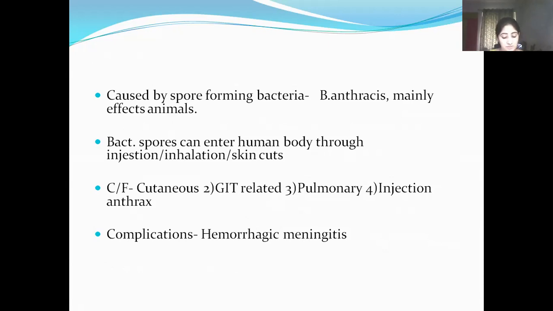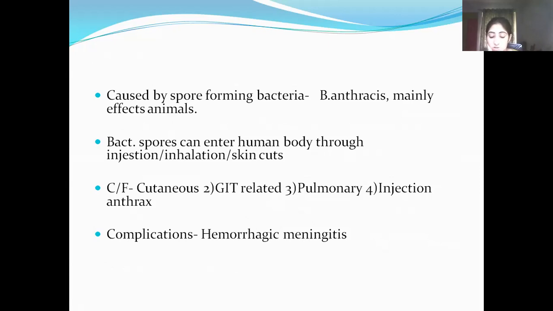In pulmonary type of anthrax, which develops due to inhalation of spores, it is the most deadly way to contract the disease. So flu-like symptoms such as sore throat, mild fever, fatigue and muscle aches are usually seen with mild chest discomfort and shortness of breath. There may be cough mixed with blood, painful swallowing, and shock or meningitis can occur if treatment is not provided on time.